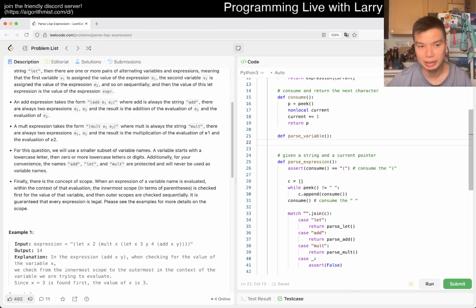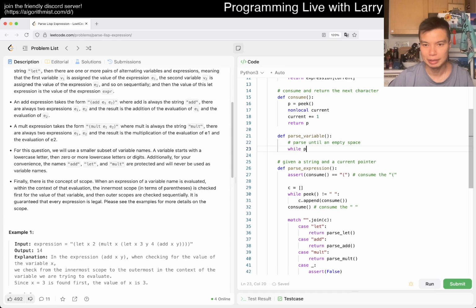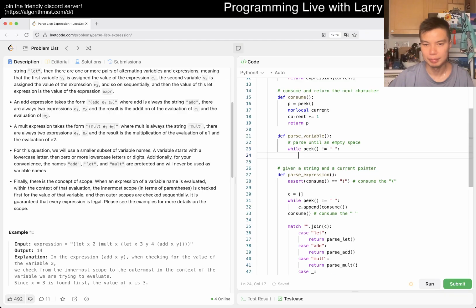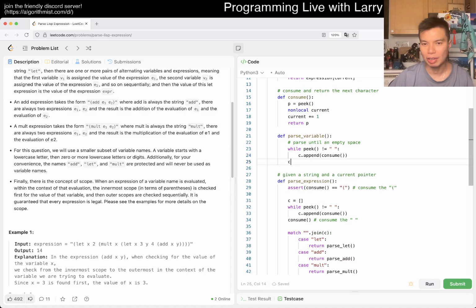So we want to parse until an empty space. So then I'll peek something like this. And I think also honestly this is a prime case for TDD.